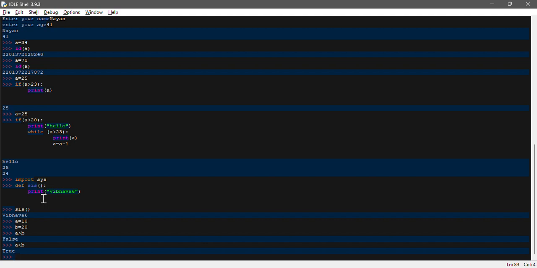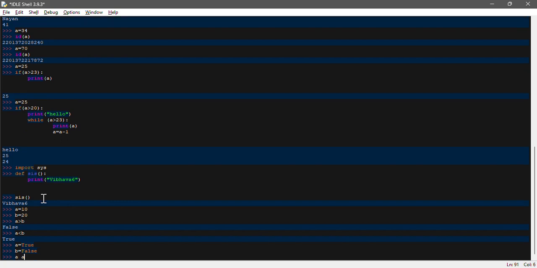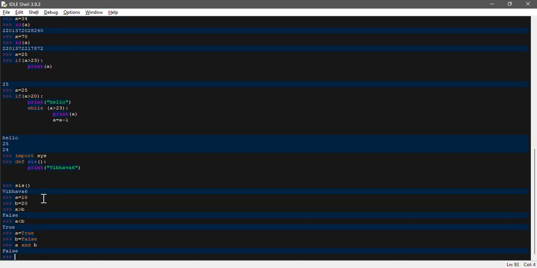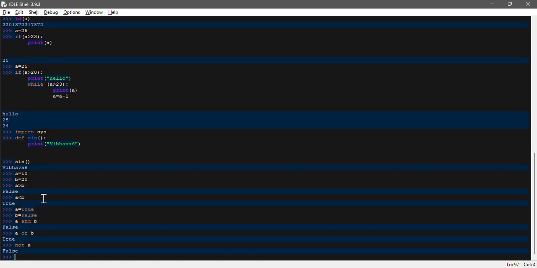Then we can do one more example. If I declare a is equal to true, and b is equal to false, now we can do the comparison a and b, and if I enter I get false. If I type a or b, I will get true. This is the and, or, not comparison we have seen. And if I type not a, I will get false. So this was about the logical operators, which should make it clearer for you to understand.